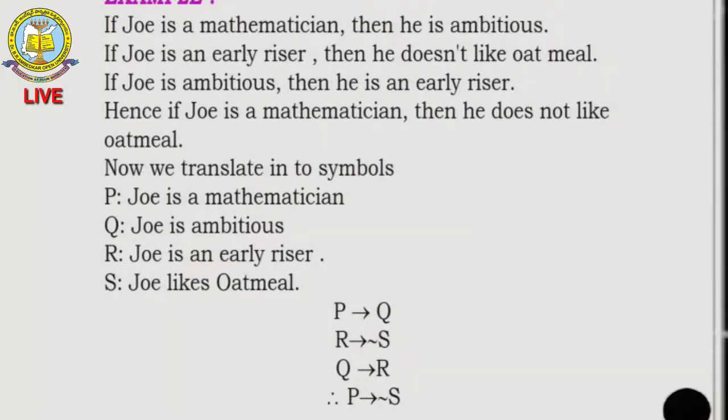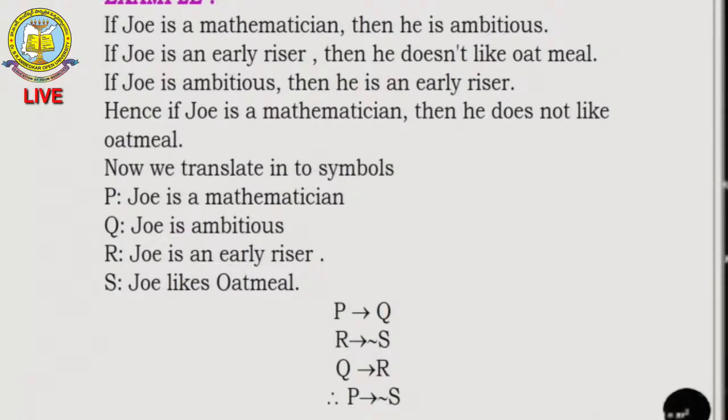Again, if Joe is an early riser, then he does not like oatmeal. So Joe likes oatmeal, and you take it as an or statement, or you take Joe is an early riser and Joe likes oatmeal.